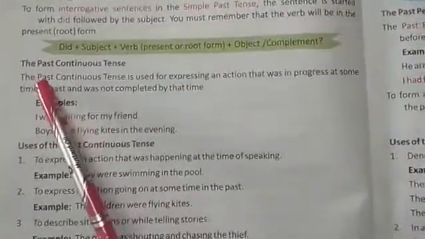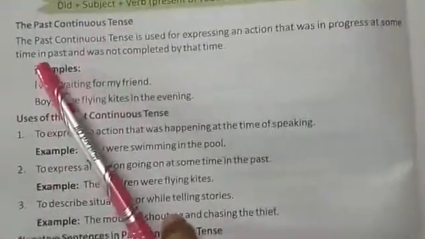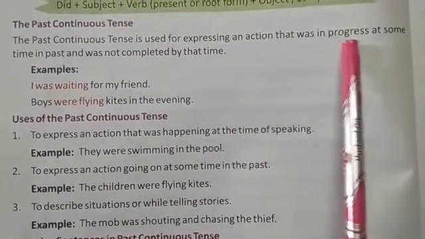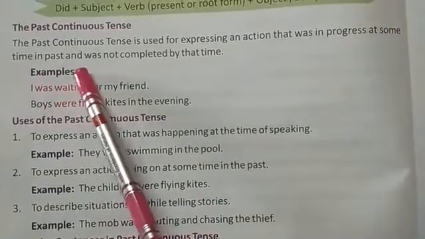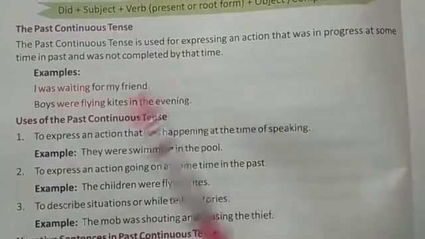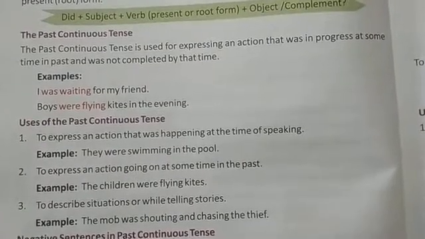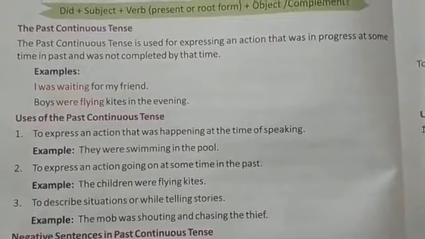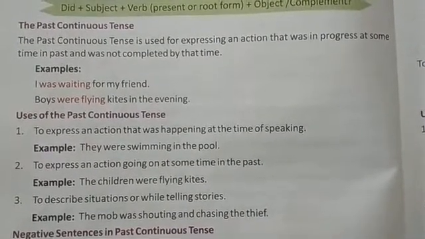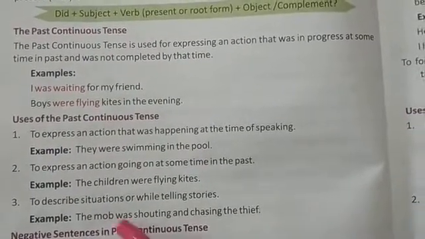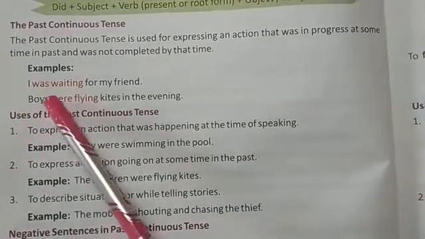Now we will come to the past continuous tense. The past continuous tense is used for expressing an action that was in progress at some time in the past and was not completed by that time. So past continuous tense is the second form of past tense. It tells us about the kind of action which had started in the past time and was not completed at that past time.